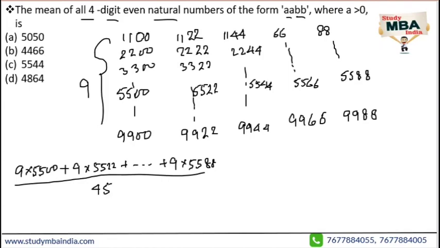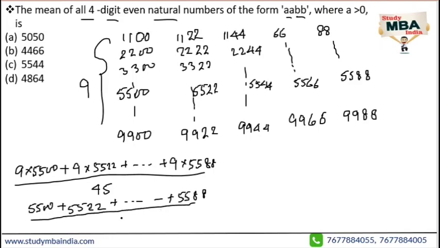Now if you take 9 common and divide by 45, what you get is 5500 plus 5522 plus 5544 plus 5566 until 5588, divided by 5. And the answer will be 5544. How can we say this?